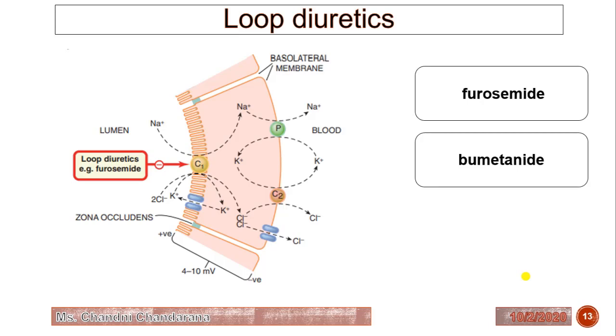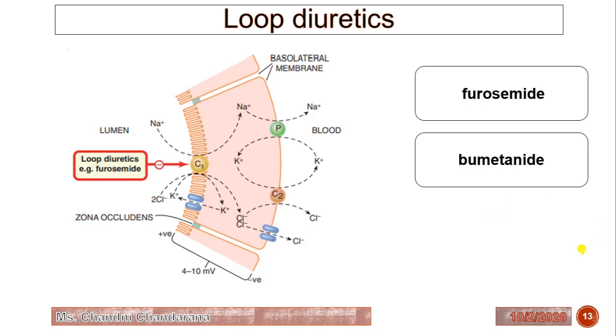Loop diuretics increase the delivery of sodium to the distal nephron, and it will cause the loss of sodium as well as potassium, because chloride but not HCO3 minus is lost in the urine. The plasma concentration of bicarbonate increases as the plasma volume reduces.